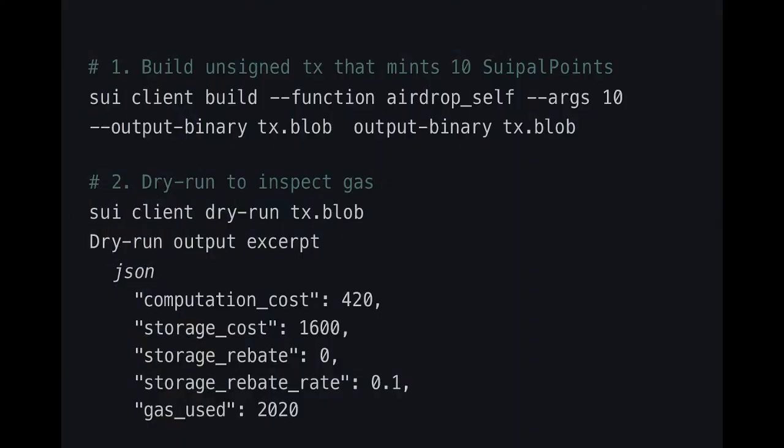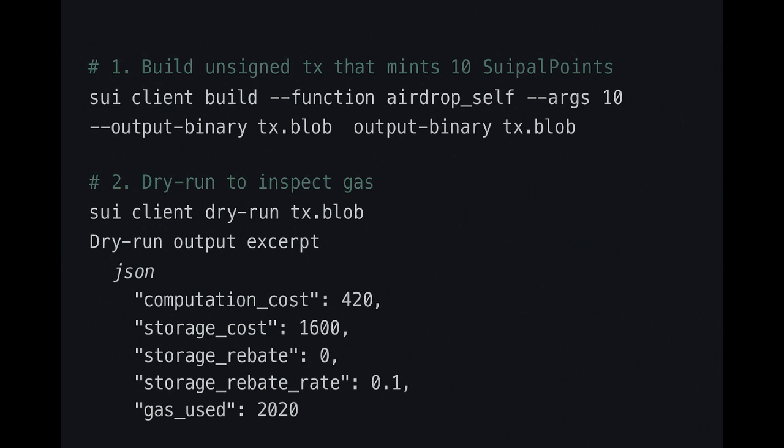Here's the engineer's loop. Build a BCS blob with gas budget 0. The CLI chooses a dummy value. Dry run spits back the exact cost profile. We learn that minting 10 points spends 420 units on compute and deposits 1,600 units into the storage fund.